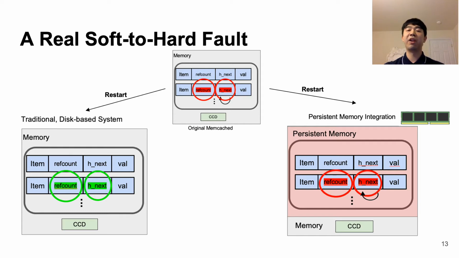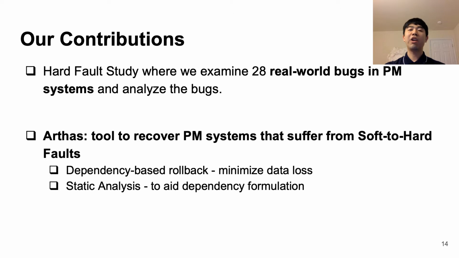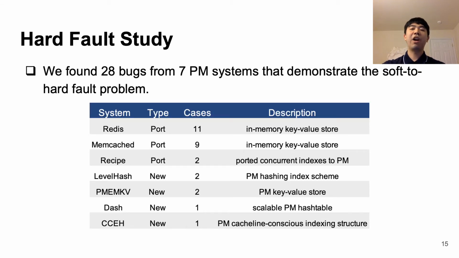So for our contributions, we did a hard fault study where we examined 28 real-world bugs in PM systems, and the memcache ref count bug that we went over just now is one example. We also created Arthas, a tool that aims to mitigate hard faults in PM systems while minimizing data loss using dependency-based rollback and static analysis in order to identify the program dependencies. So first, we'll look at our hard fault study.